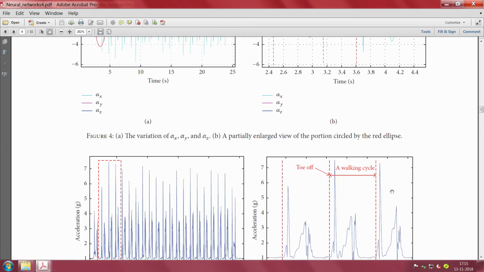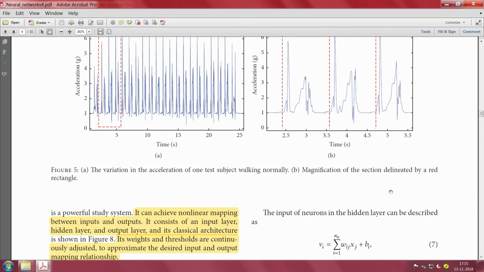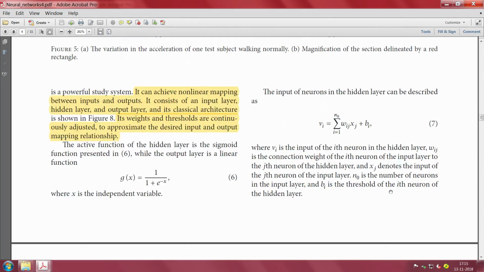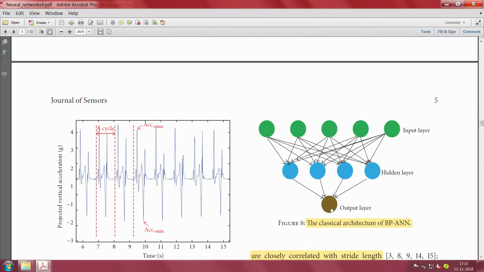As you know, any artificial neural network will have basically 3 layers, a minimum of these 3 layers. You will have an input layer, you will have a hidden layer, and you will have an output layer. Something from the input is fed to the hidden layer, like a functional relationship, there has to be a function, and from the hidden layer to the output layer you need another function essentially.